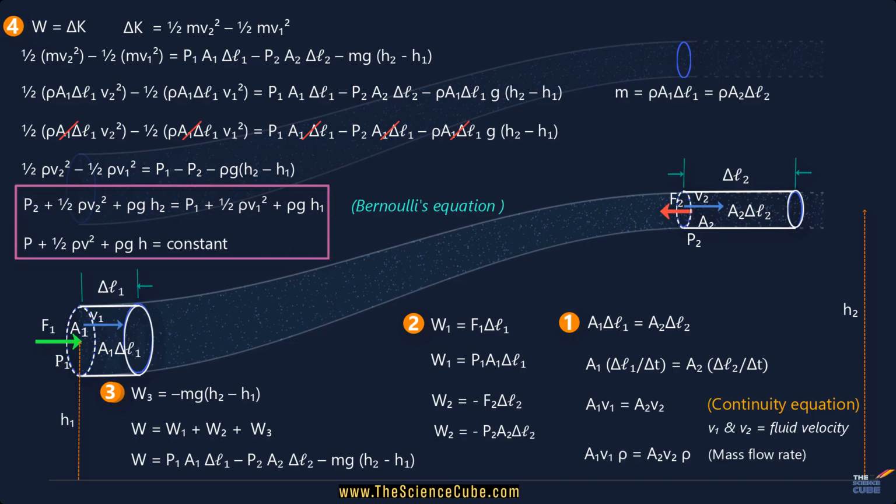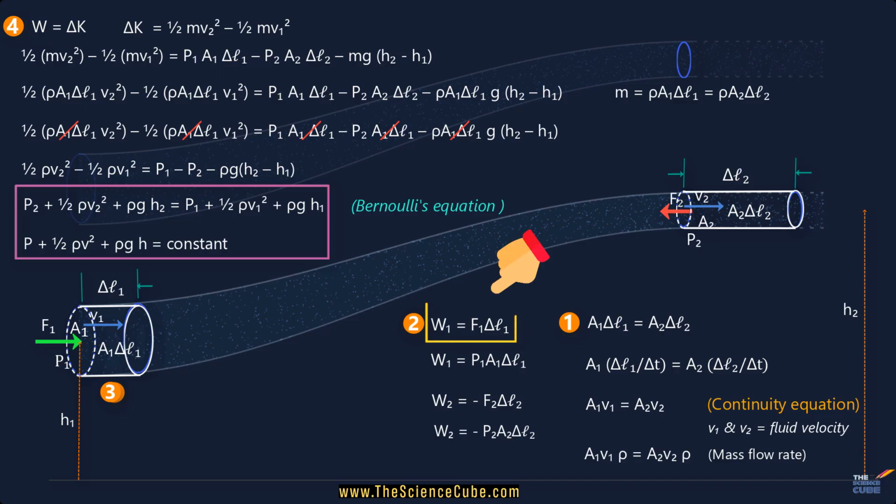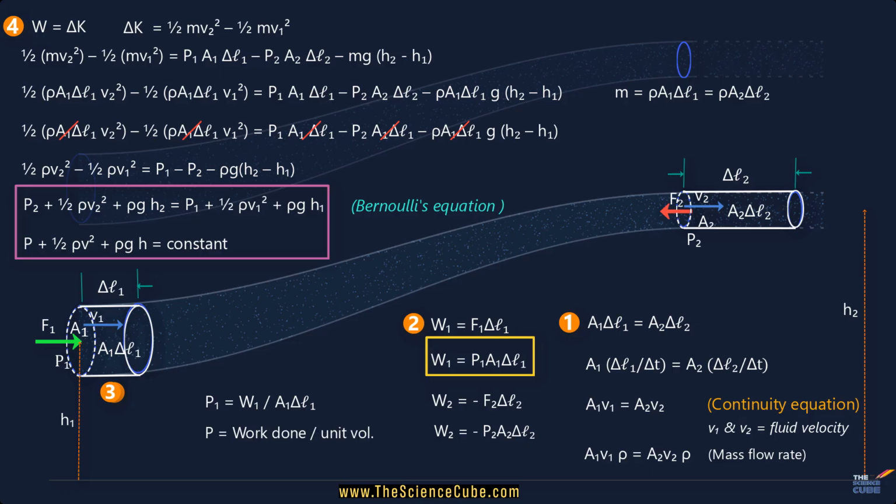Now one question many students ask is, how can pressure be considered a form of energy? The idea is actually quite simple. Earlier we wrote the work done by pressure at section 1 as W1 equals F1 delta L1, which is equal to P1 A1 delta L1. If you rearrange this and write pressure as work divided by volume, you find that pressure is really the amount of work done per unit volume of fluid.